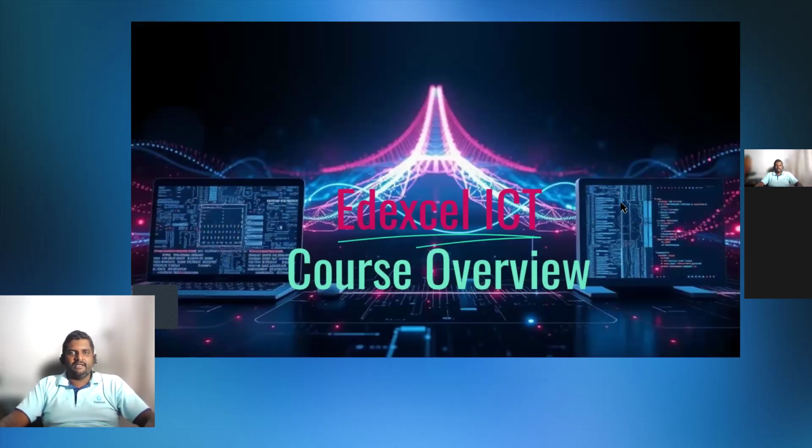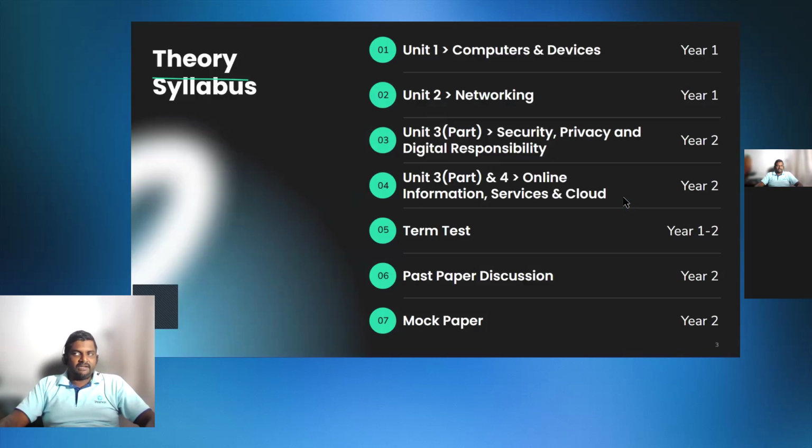If you can see the screen, this is related to ICT. I'll talk about computer science later on, right? As you know, do you know how many units are there in the ICT book? Do you have a printed version of the ICT book?